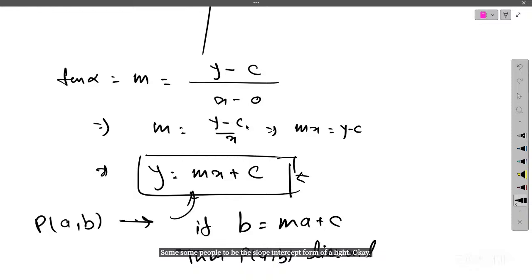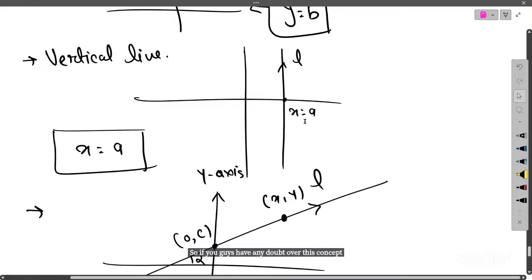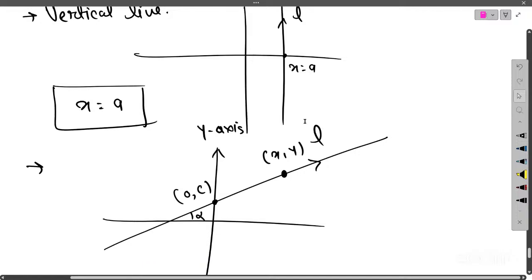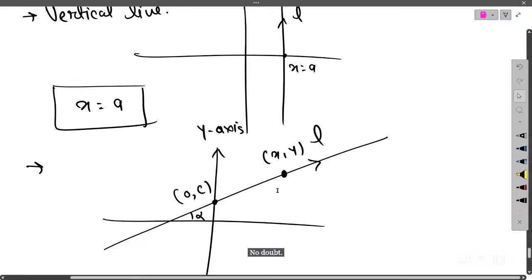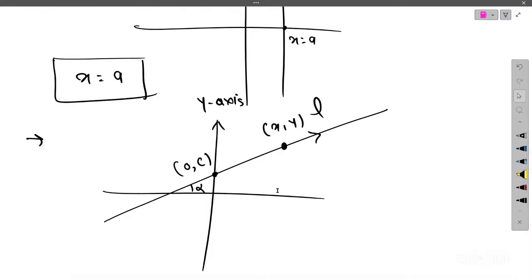Okay. So if you guys have any doubt over this concept, you can ask me. Raise your hand, I'll unmute you. No doubts? Okay. Okay, there's one. Yes, Alok.